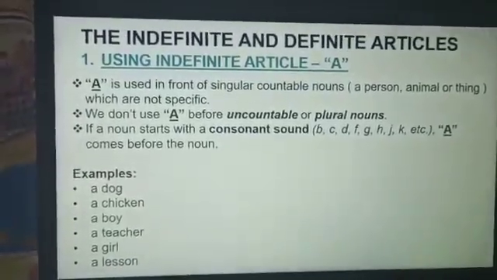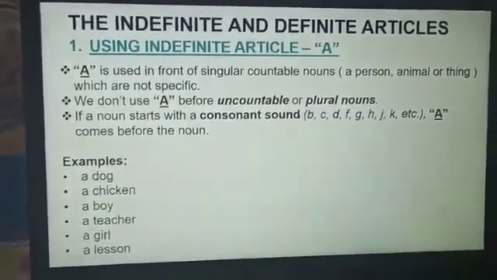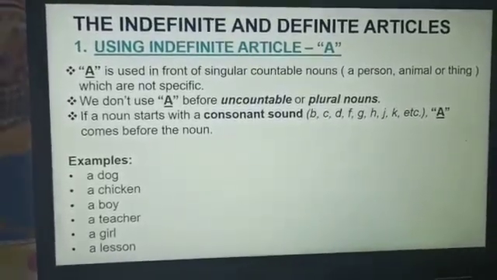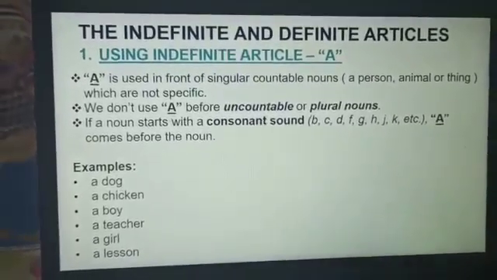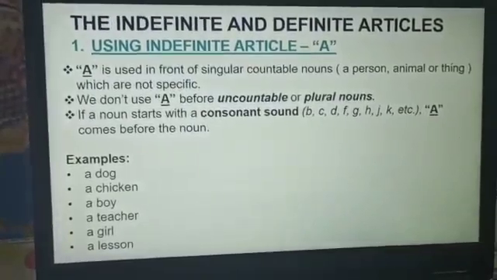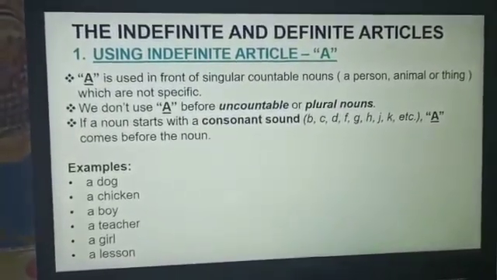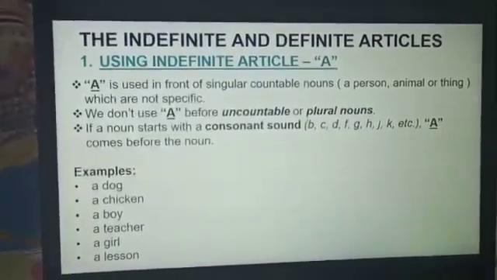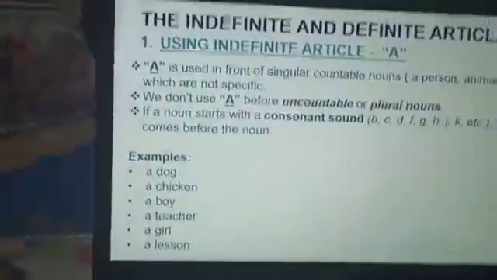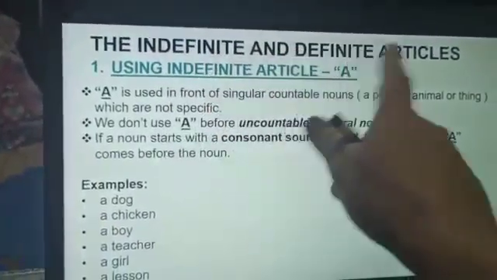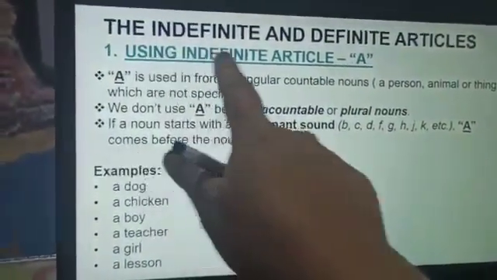In the previous video, we learned what an article is and understood what a, an, and the are. Now we are going to understand the indefinite and definite articles. They are a, an, and the only, but we have to understand them in detail. You can see this slide on the indefinite and definite articles. The first one is using the indefinite article a.